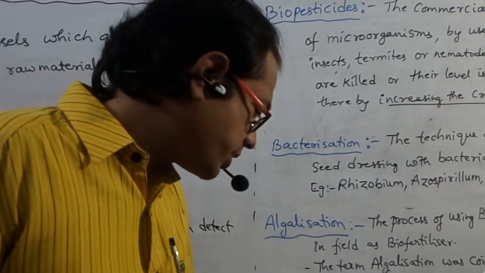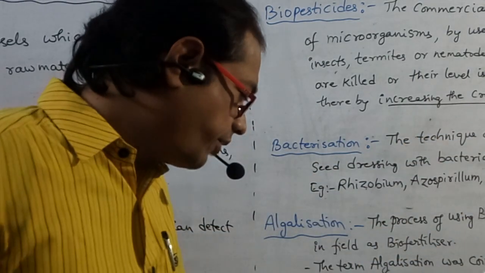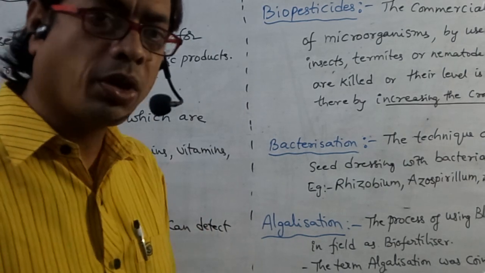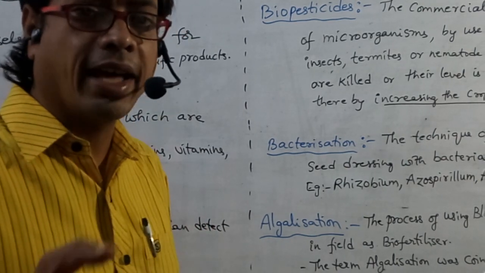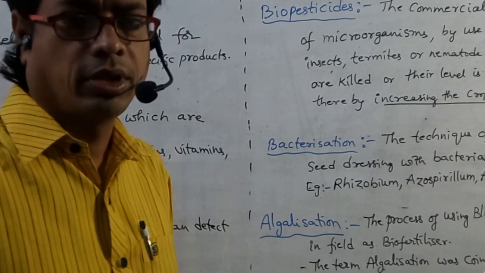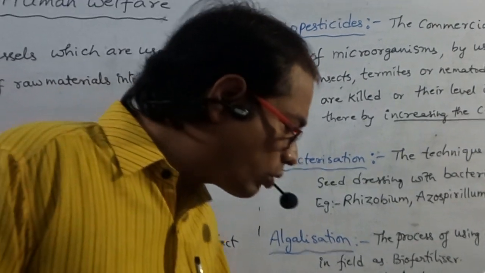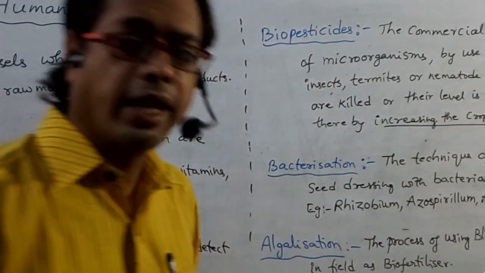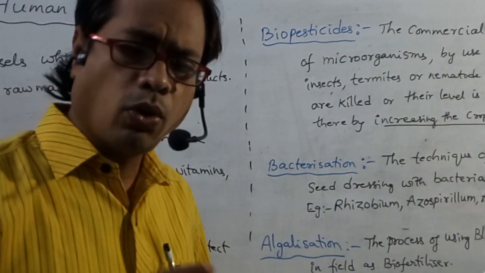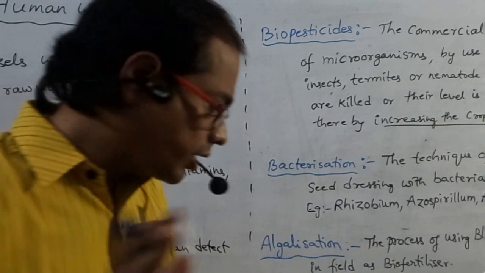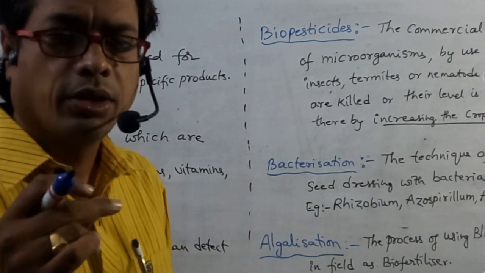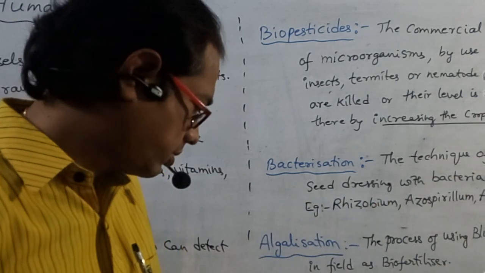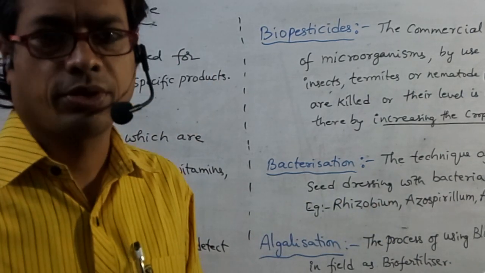So the weeds which are resistant to weedicides are so called super weeds. These super weeds grow faster than the other crops. So what are super weeds? Those which are resistant to weedicides. What are super microbes? Those which are resistant to drugs.